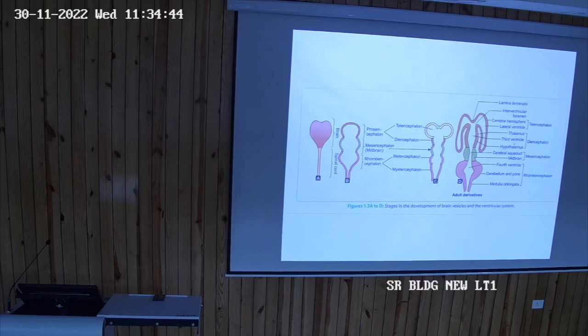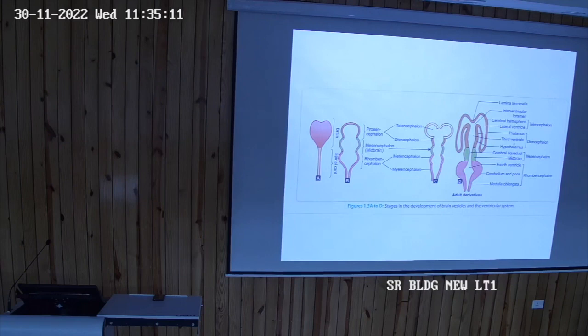Alright. Now look at the diencephalon, which is also part of the prosencephalon, and the diencephalon forms the thalamus and hypothalamus. Thalamus and hypothalamus are part of the diencephalon, and the cavity of the diencephalon, that is this one, is the third ventricle.